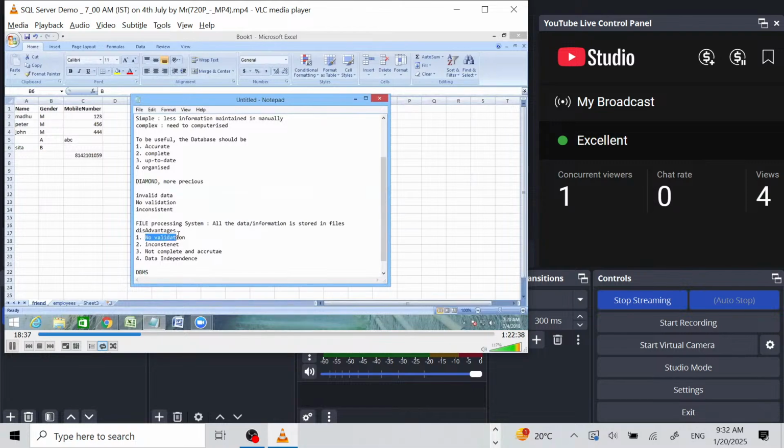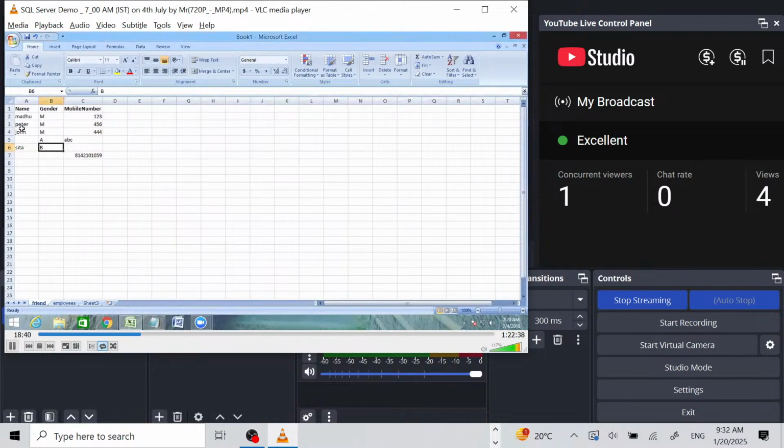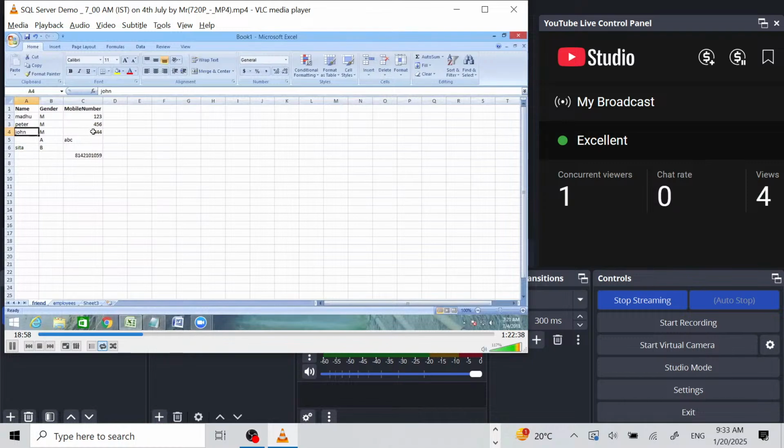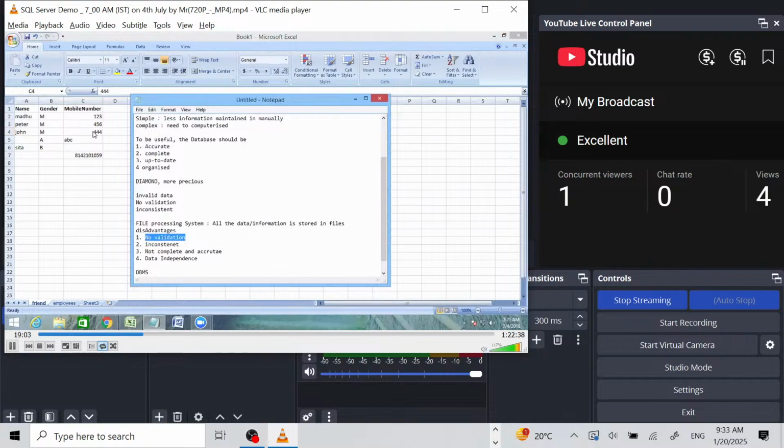We understand there is no validation. Before entering the data, it is not validating whether it is correct or not. That is about validation. In order to be useful, our data should be accurate. The software should prevent invalid entries from being entered. It should check, but Notepad and Excel will not check, so they do not perform validation.